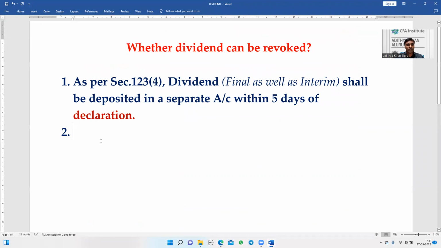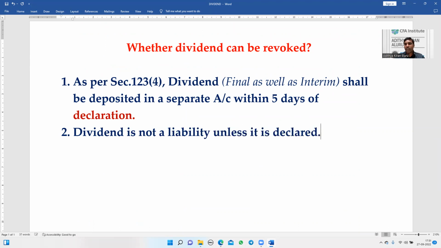That is the important point we need to note down: dividend is not a liability unless it is declared. If it is an interim dividend, we declare it at the board meeting. If it is a final dividend, we declare it at the general meeting. Whatever the type of dividend, it becomes a liability only when it is declared. That is the second point we need to note down.